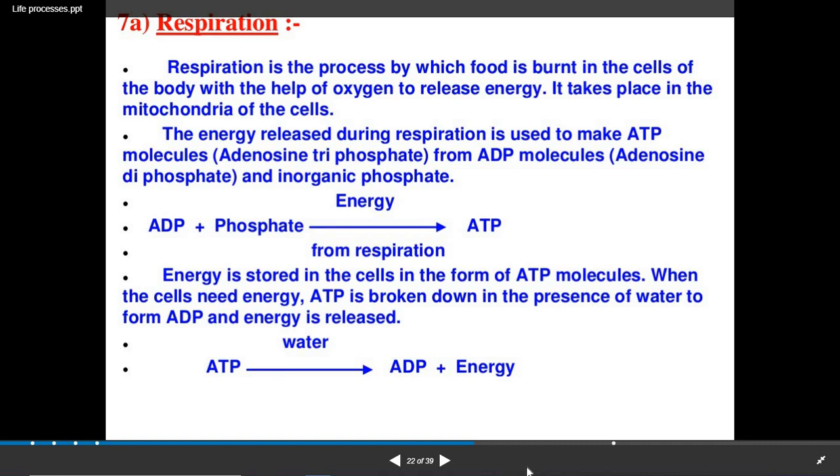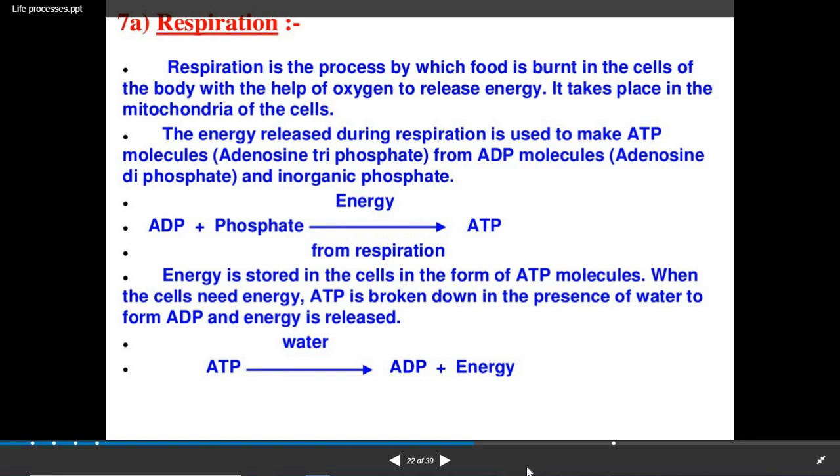Good morning students. Now in this session we will study the process of respiration. In the last session we completed the digestive system. In that we have seen the human has a complete digestive system. Now the next topic of the life processes is respiration.